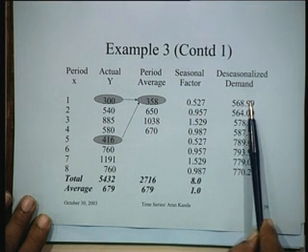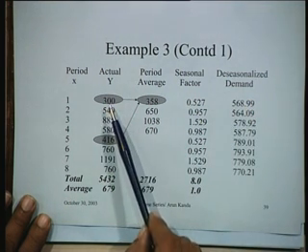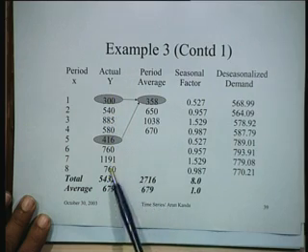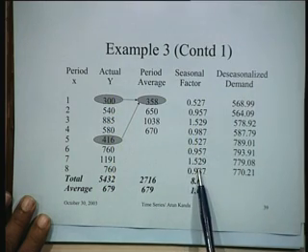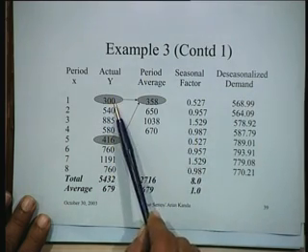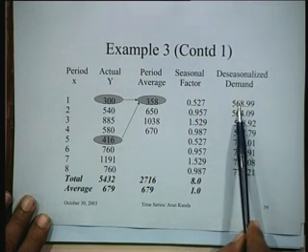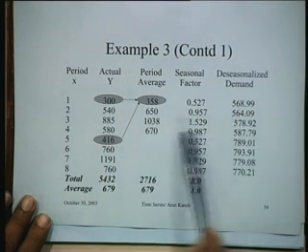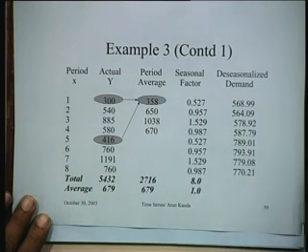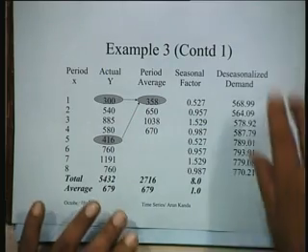How do you get the deseasonalized demand? You have to take the actual divided by the seasonality factor that you have. So 300 divided by 0.527, you get this particular value, and similarly you get these values, which are now deseasonalized demands.